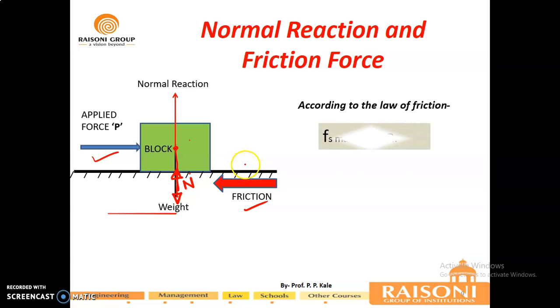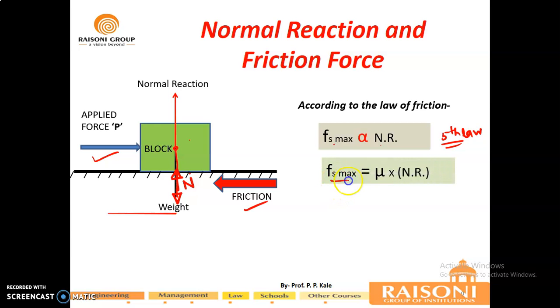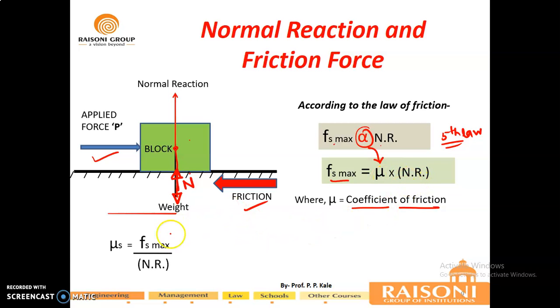Now according to the law of friction, Fs max is directly proportional to the normal reaction, according to the fifth law of statics. What do we get from here? Fs max, with the proportionality sign replaced by a constant called the coefficient of friction, is always equal to mu times the normal reaction. So from this, mu s, the coefficient of friction, can be defined as the limiting force of friction upon the normal reaction, and in terms of kinetic, it is the kinetic friction upon the normal reaction.